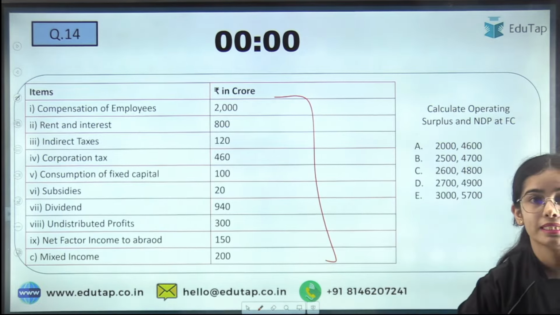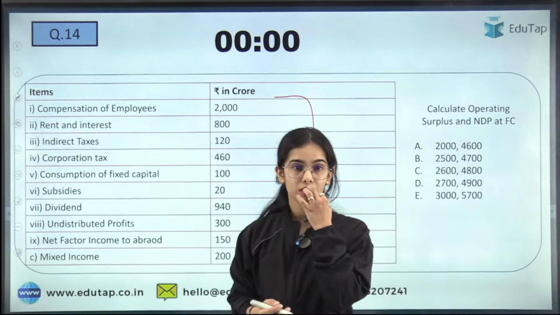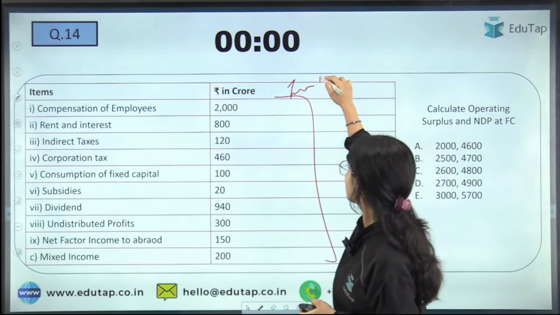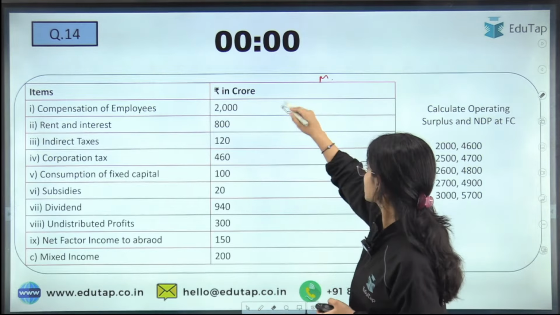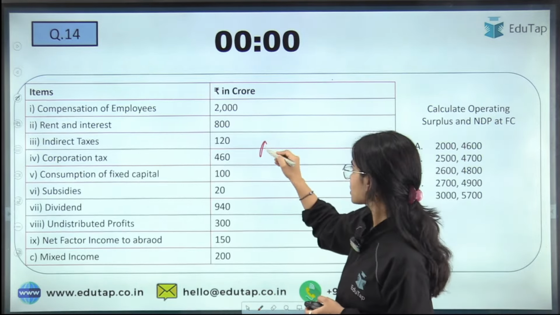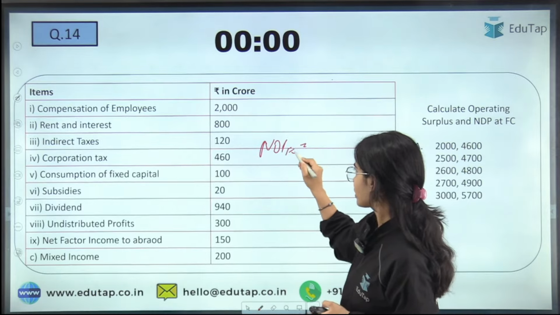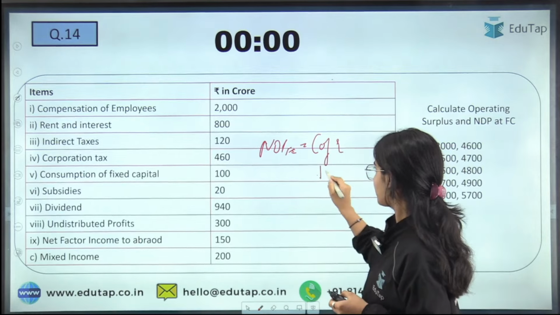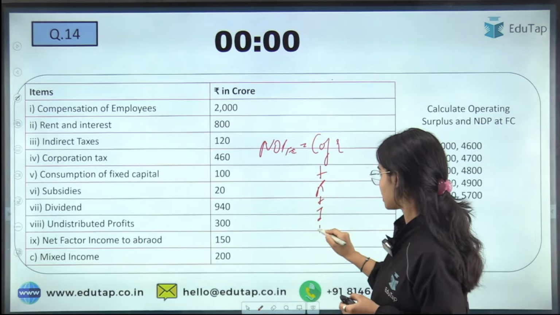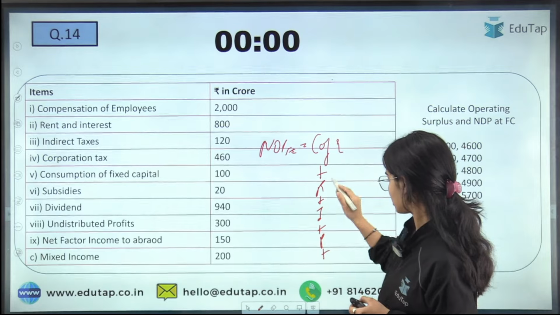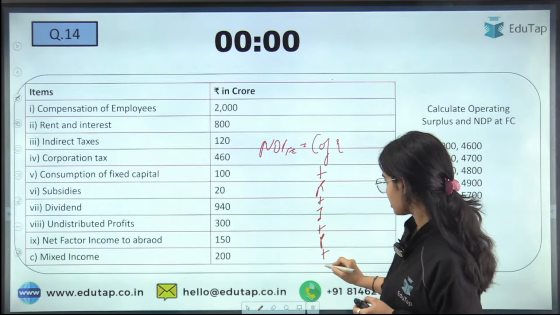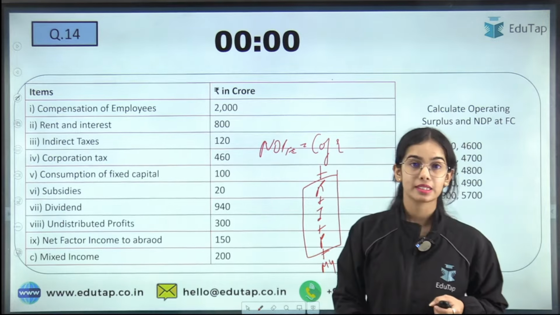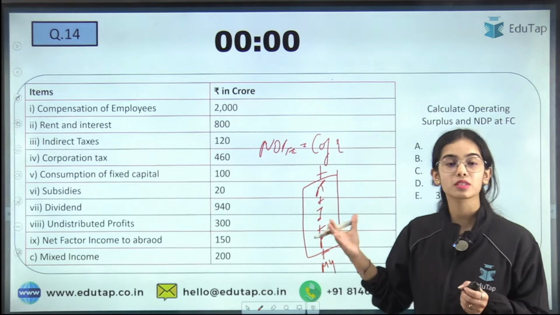So let's see. First of all, national income. This is the income method, right? If you want to solve this question with the income method, you have to calculate NDP at FC through the formula: NDP FC is equal to compensation of employees plus rent plus interest plus profits plus wages plus the mixed income. Now this rent plus interest plus profits, this is operating surplus.